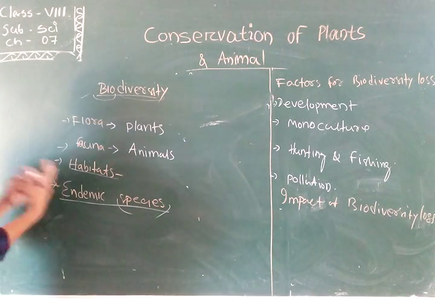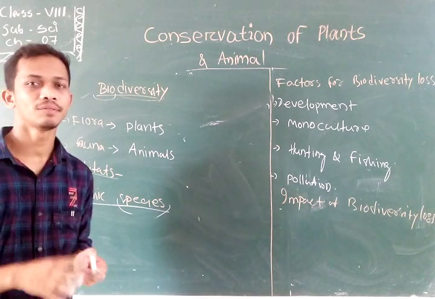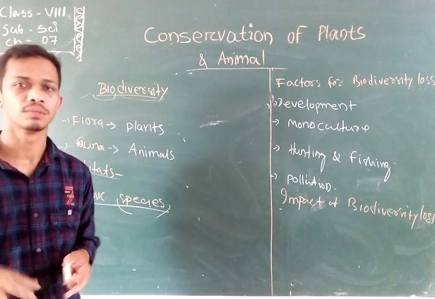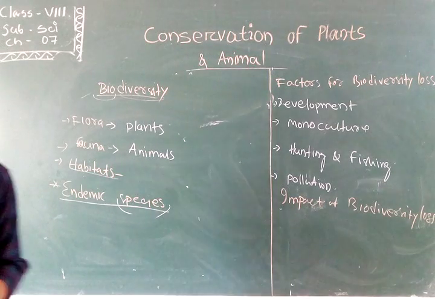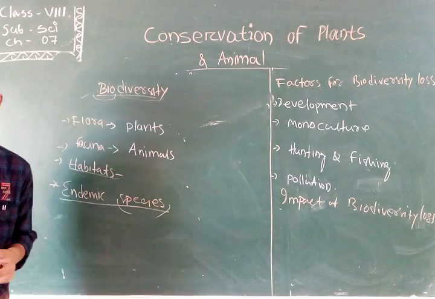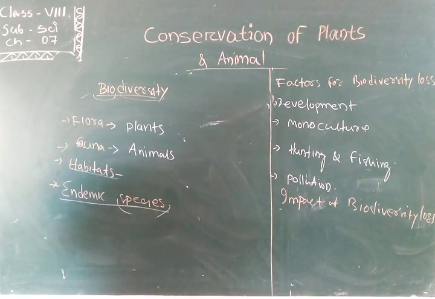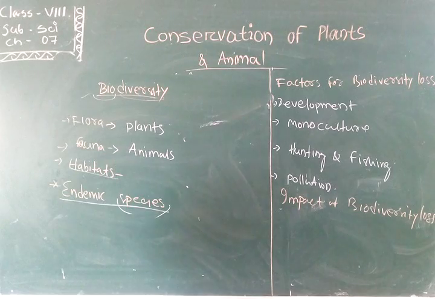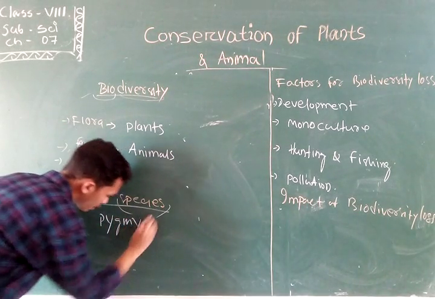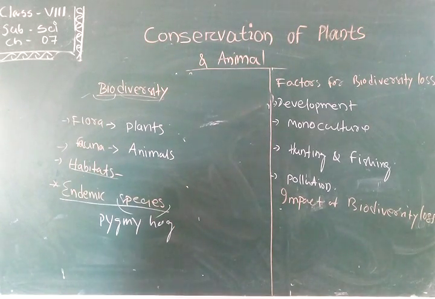So endemic species means an animal or plant that is only available in a certain region, which may be a certain state or a certain country. Suppose in our India, the hollock gibbon or the pygmy hawk.